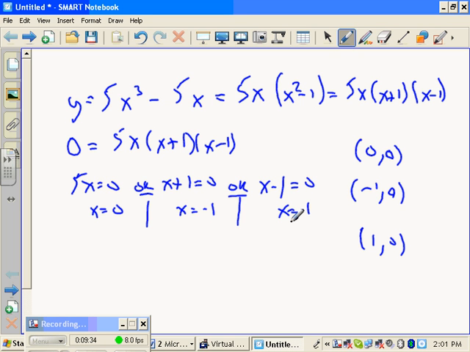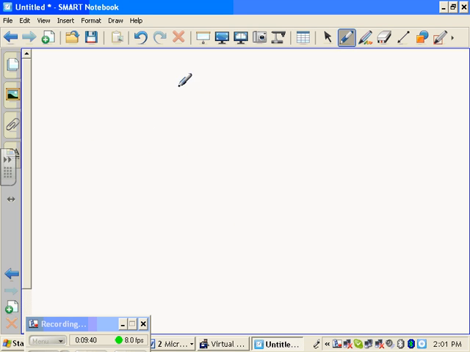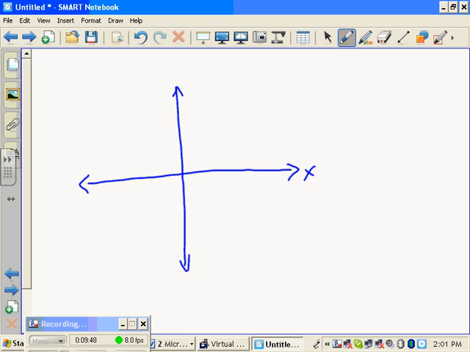We're not ready for that yet. We'll get there. Okay, so let's graph this thing. Here we go. Here's my window. All right, so here's my y-axis. No, that's not a y-axis. Here's my y-axis. Should be vertical, and it's still not vertical, but whatever. Here's my x-axis. Label it.